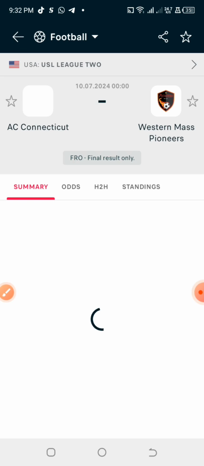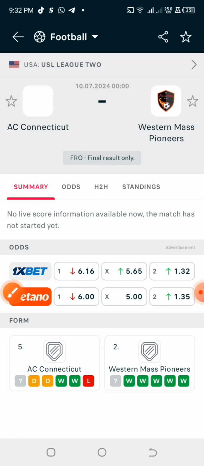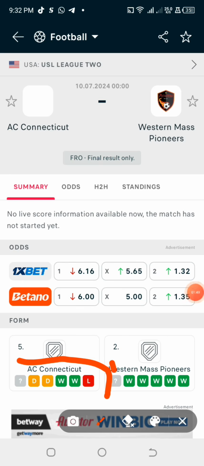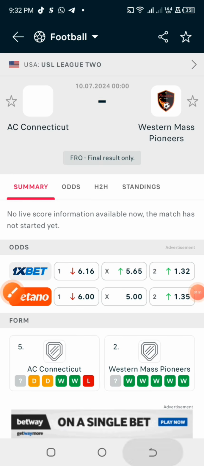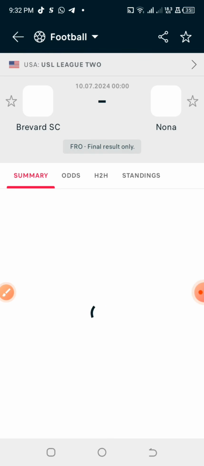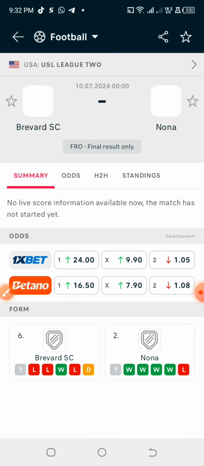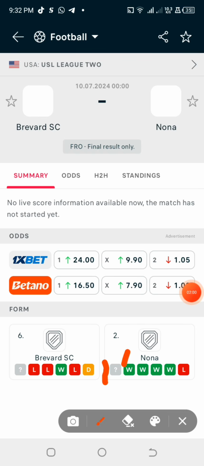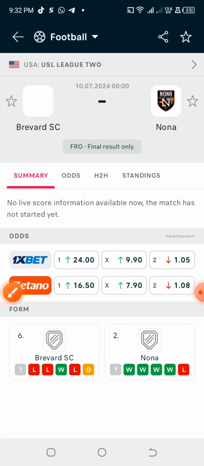Now let us make use of the USA League 2 and see some games we can have there. This kind of game is one you should avoid, because the odd provided for the away team is very small, and you can see that both teams are really in form. The game can end up as home or away. The same thing happens in this particular game. The odd given to the away team is 1.05, and the away team is really in form. Checking the home team, they are not in good form and the away team is in form, and they are giving the away team 1.08 odd.